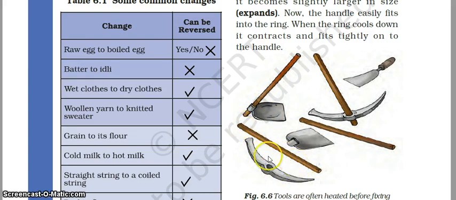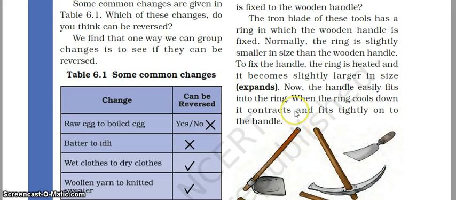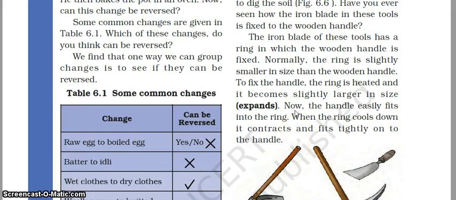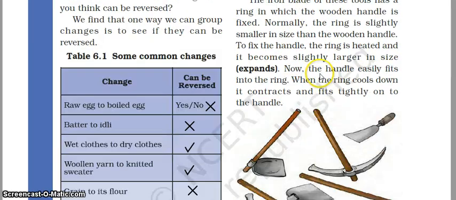This is the wooden handle and all these parts are made up of iron. So do you know how this iron blade is fixed in the wooden handle? The iron blade of these tools has a ring in which the wooden handle is fixed. Normally the ring is slightly smaller in size than the wooden handle.